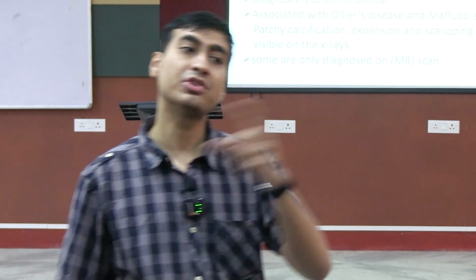And it is usually diagnosed on MRI scan. This is an important point. For all the tumors you need to do an X-ray, and then you need to do a higher imaging in the form of an MRI. Now, it is not that I am saying all tumors need MRI, because you can see on the MRI only the cartilaginous tumors. But if it is a bony tumor, then it is better to do a CT. And if you remember in osteoblastoma and osteoid osteoma, I showed you CT cuts. But here they are saying MRI.